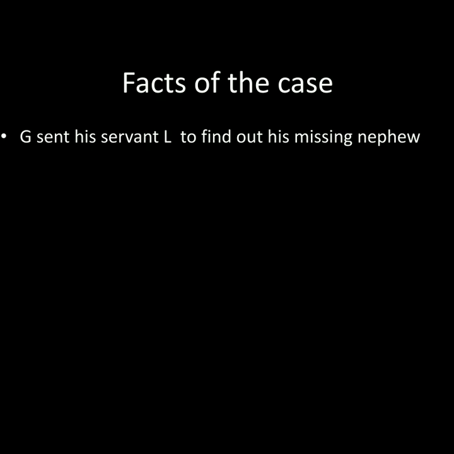But as soon as the servant went in search of the nephew, G did something additional. He made an announcement in the newspaper that whosoever finds my nephew will be given a reward of 500 rupees.